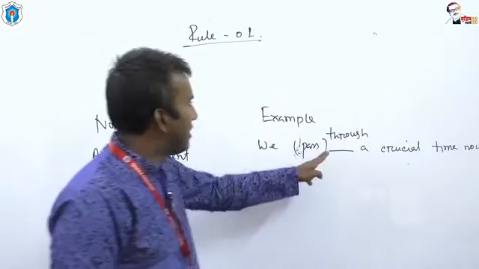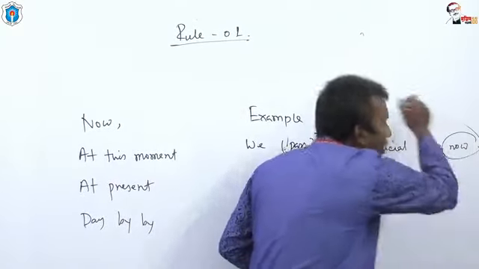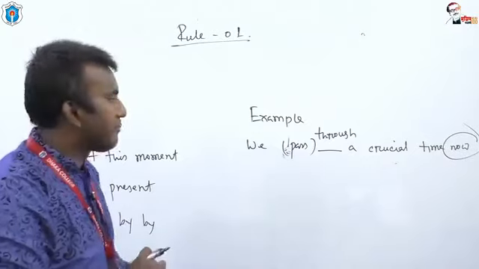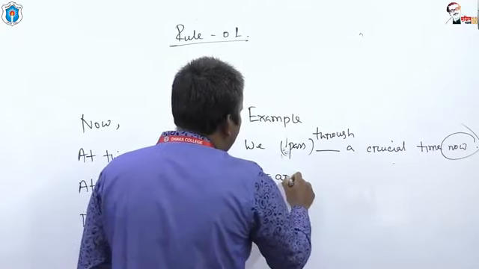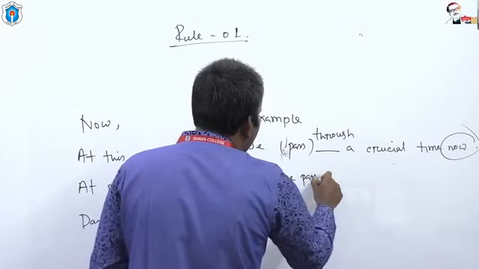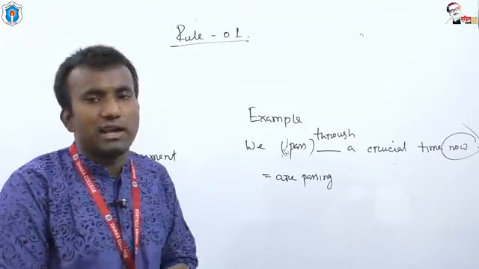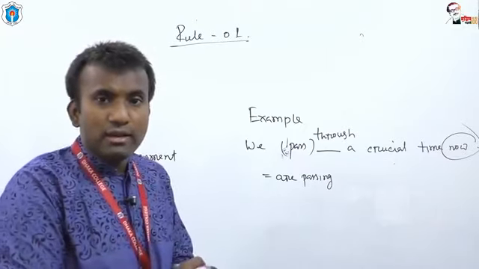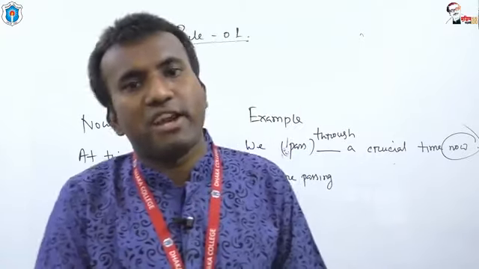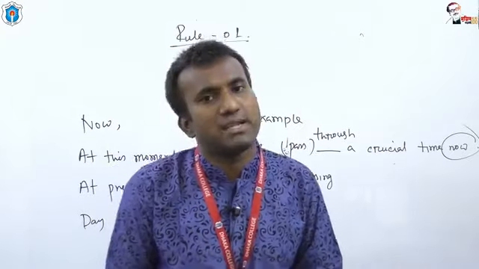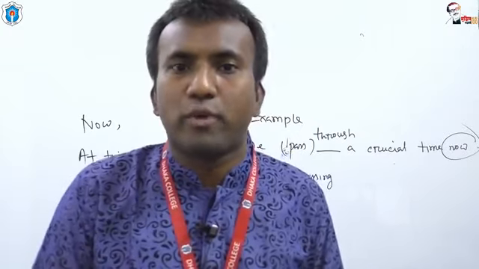We pass through a crucial time now. Here now is used. What should be the answer? The answer should be: we are passing through a crucial moment now, crucial time now. So you have got the first rule. If we get any adverb or adverbial phrases like now, at this moment, at present, or day by day, we have to use present continuous or present progressive tense.